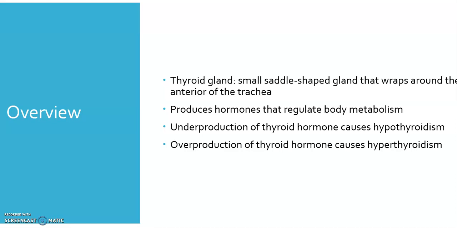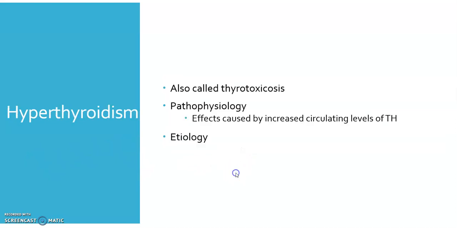Because the thyroid affects all body systems, excessive thyroid hormones exaggerate normal body functions and produce a hypermetabolic state. The hypermetabolic effects of hyperthyroidism can result in caloric and nutritional deficiencies. We'll also talk about some other multi-system effects of hyperthyroidism in just a second.